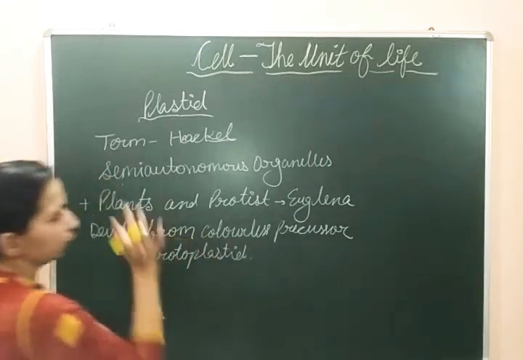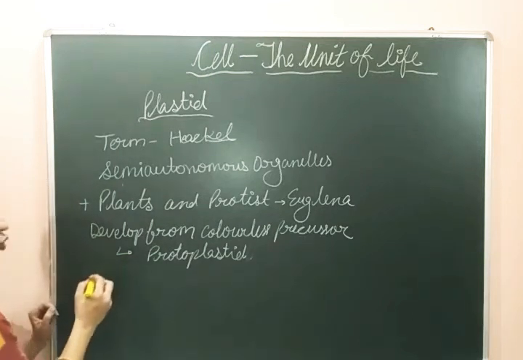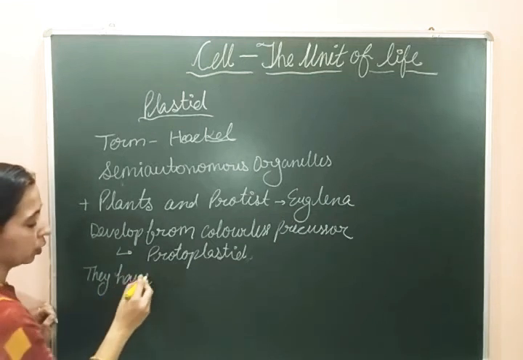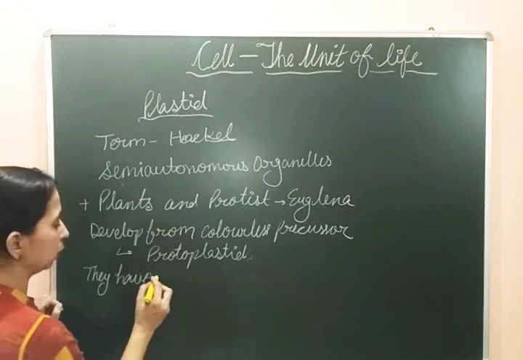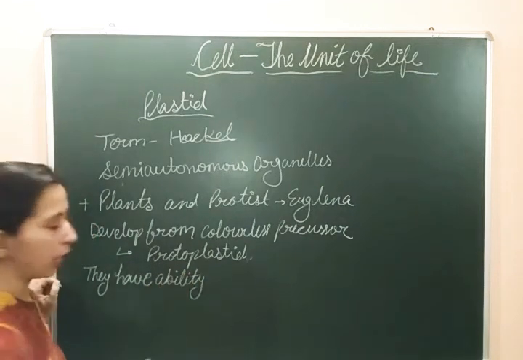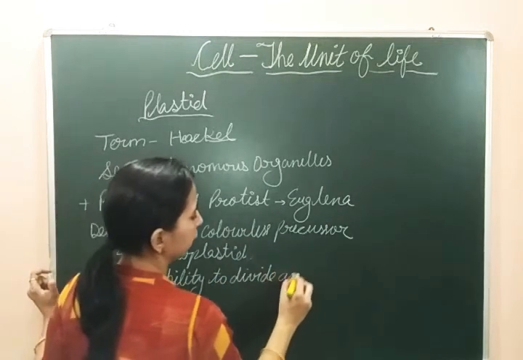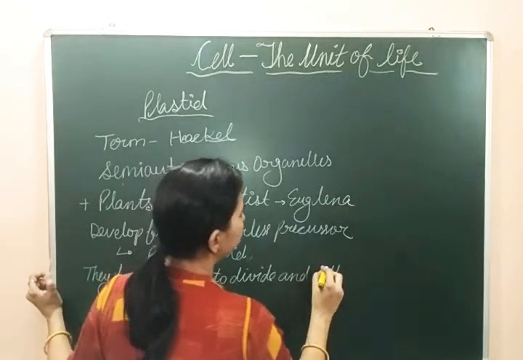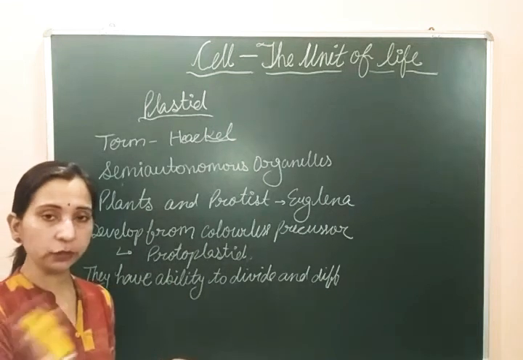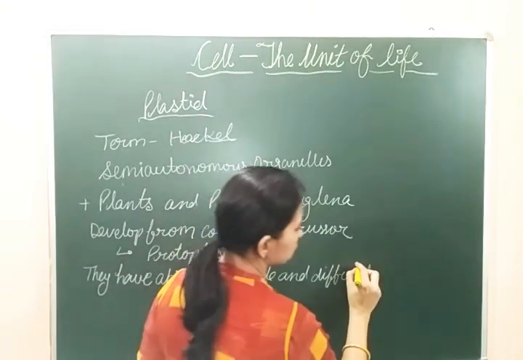And these plastids have the ability to divide and differentiate into different types. This is the characteristic feature of the plastid. They can divide and differentiate into different types of plastid, and convert from one plastid to another. We will discuss some types of plastid. So this is the important characteristic of the plastid.